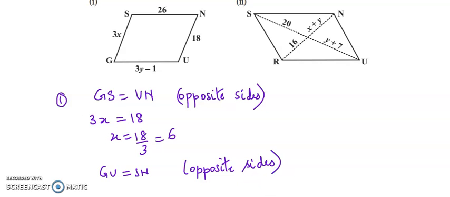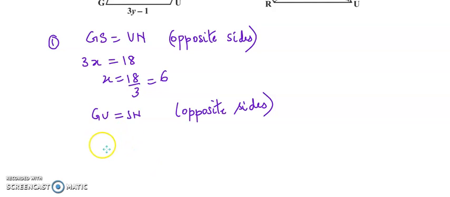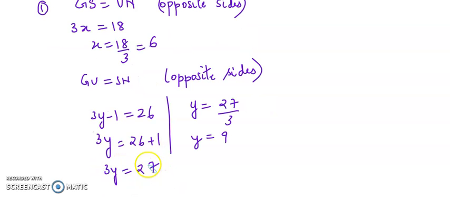GU is 3y minus 1 and SN is 26. So 3y minus 1 equals 26. Take the 1 to the other side, it becomes 27 equals 3y. So 27 divided by 3 is 9, y equals 9.